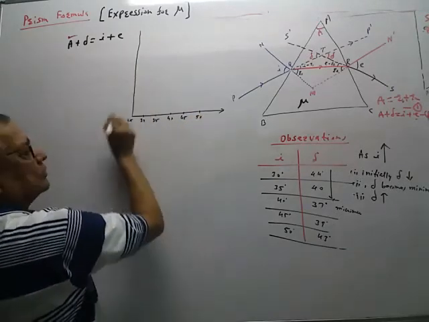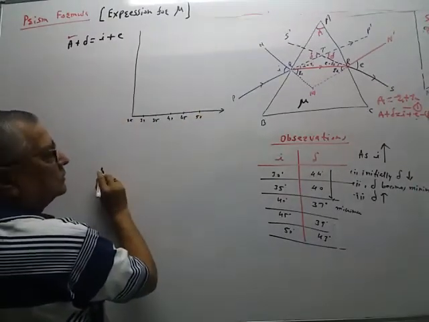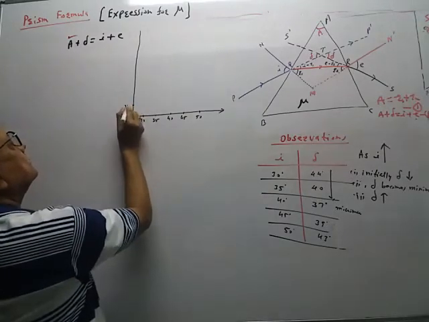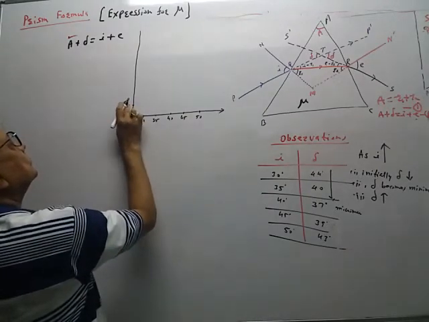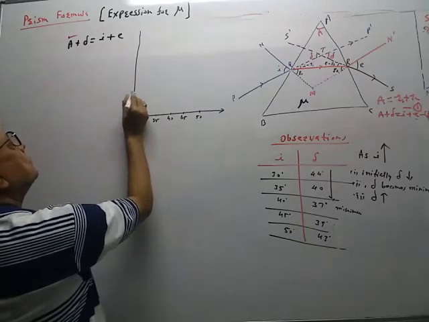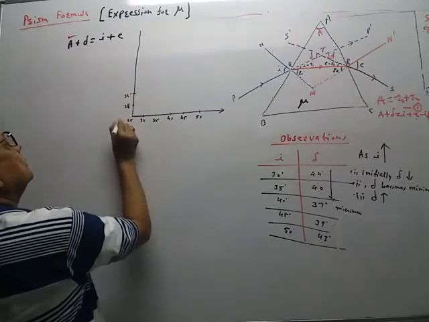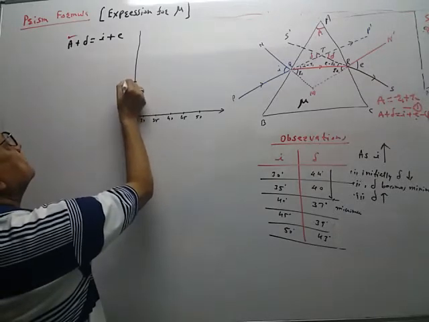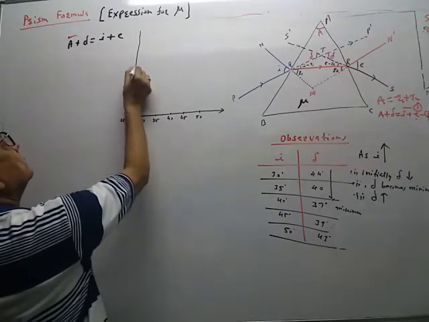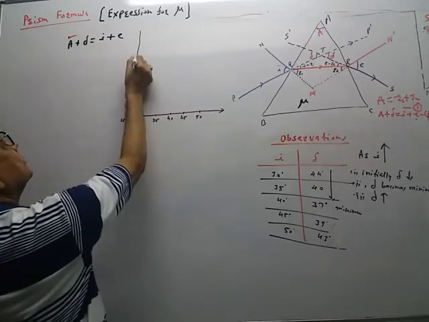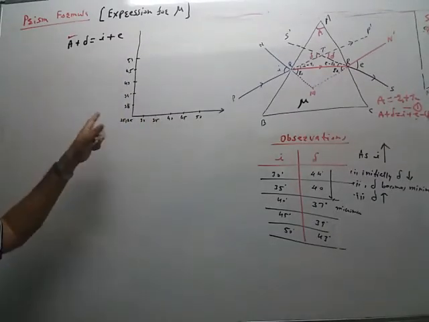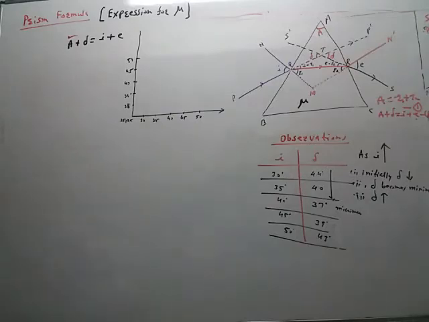Angle of deviation values are plotted like this. On the y-axis we started from 25, then 35, 40, 45, 50. I have taken the same scale on both.